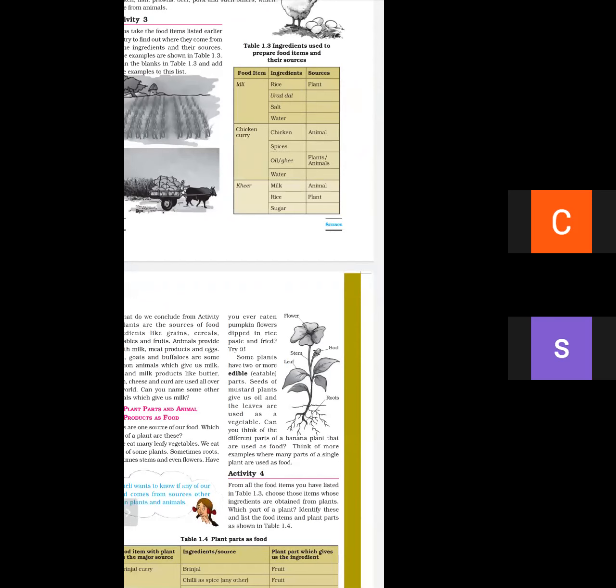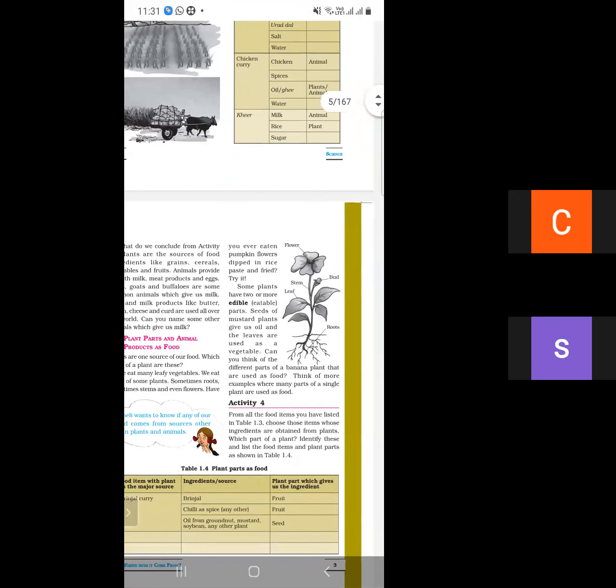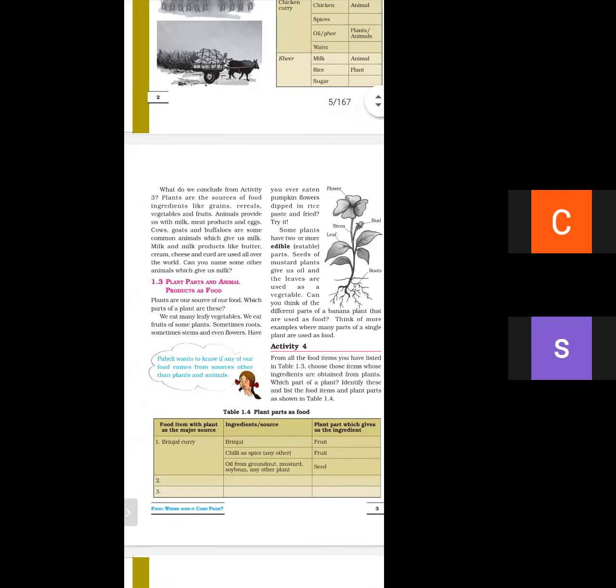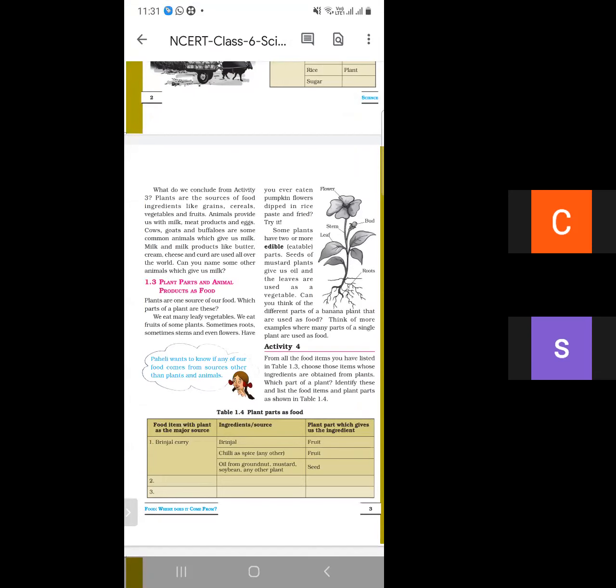What do you mean by edible? Draw the structure of plant. Next is, what are the ingredients of brinjal curry?